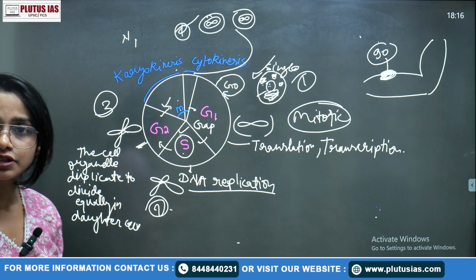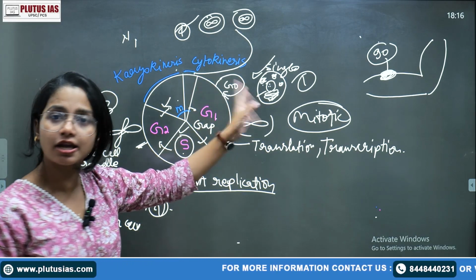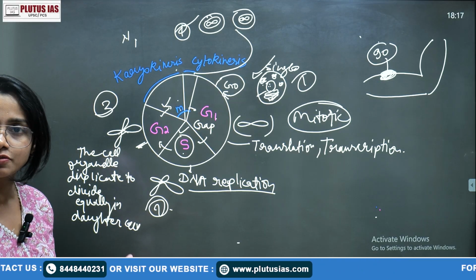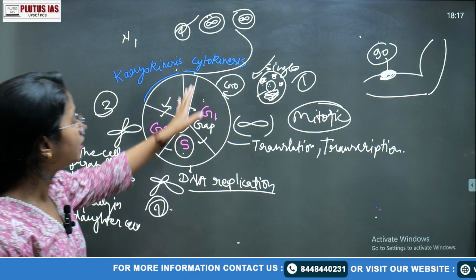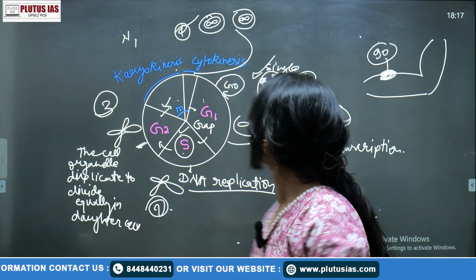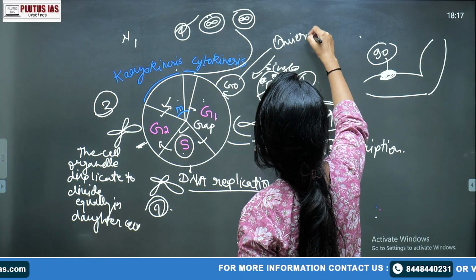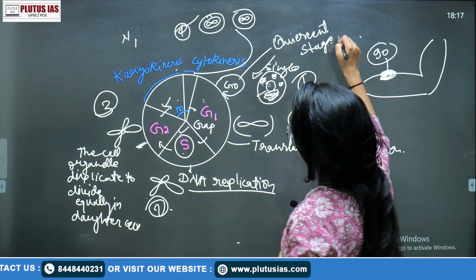So that cell further will not go into division. So in which state does it exit from cell division? You have to take the exit from cell division. So after reaching the G1 phase, the cell enters into that G0 phase, which is also called the quiescent stage. Okay, so that is also called the quiescent or dormant stage.